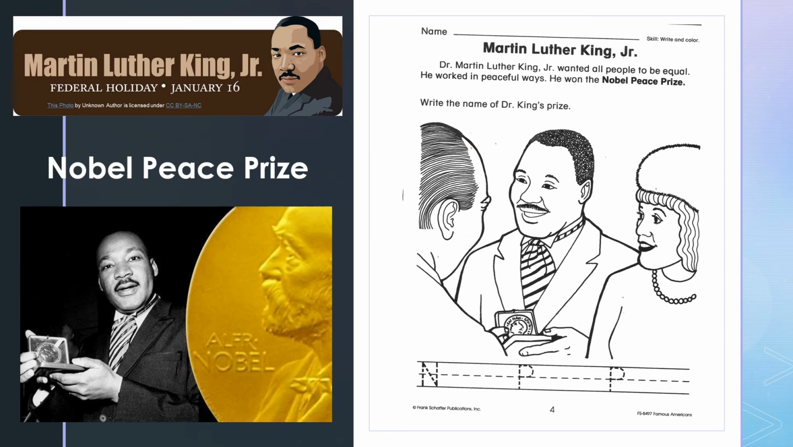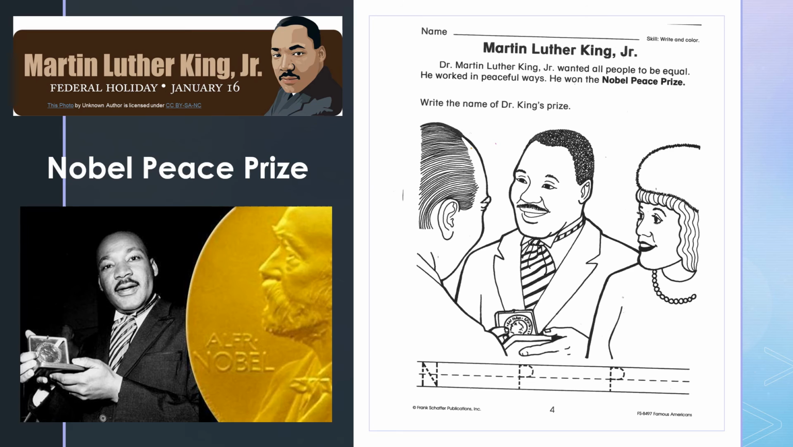Dr. Martin Luther King Jr. wanted all people to be treated equal, and he worked in peaceful ways. Because of that, he won the Nobel Peace Prize. The Nobel Peace Prize is kind of like a medal, but it's a very special medal that you are awarded for doing something that only somebody very special can do.